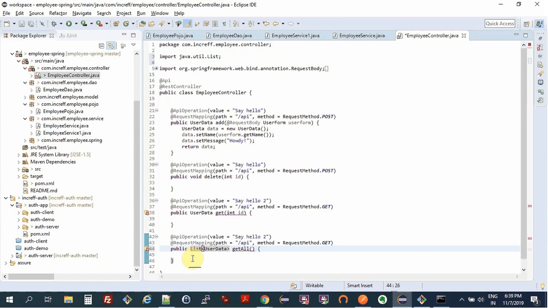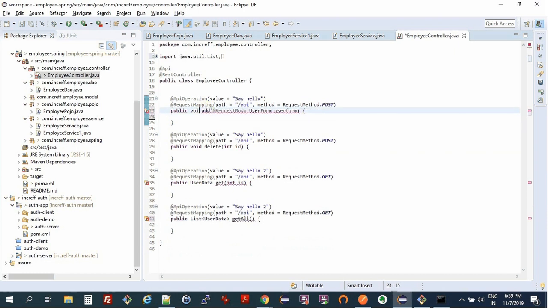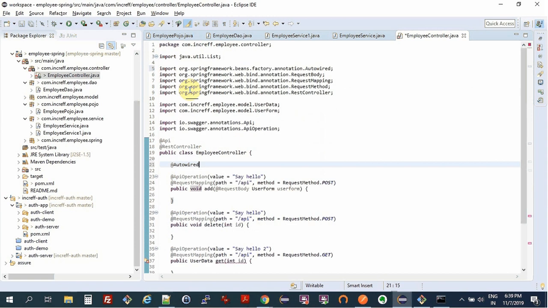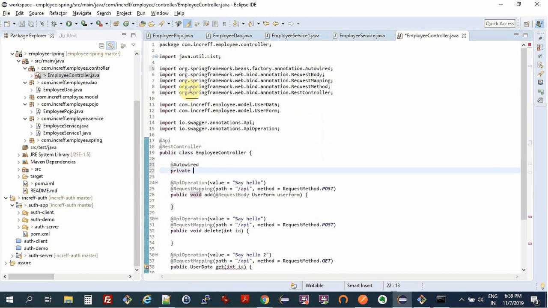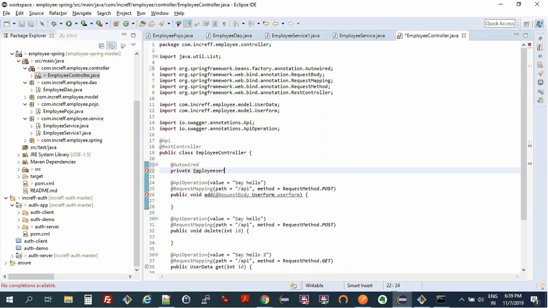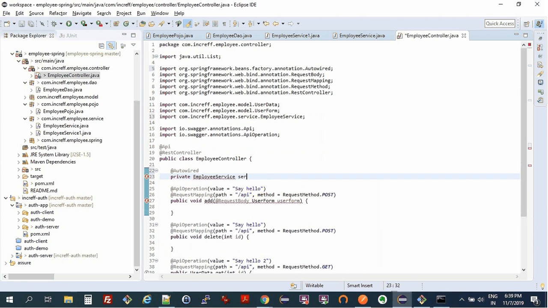All right, this should just return user data, delete deletes it, and add adds a new one, and this doesn't return anything. Now we want to be able to use our employee service inside our controller. So again, add auto-wired private employee service, and we have our service.